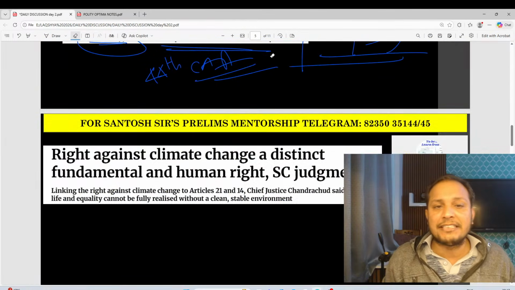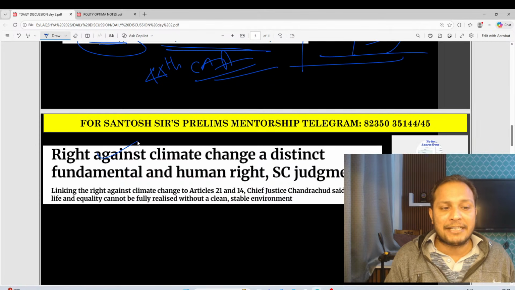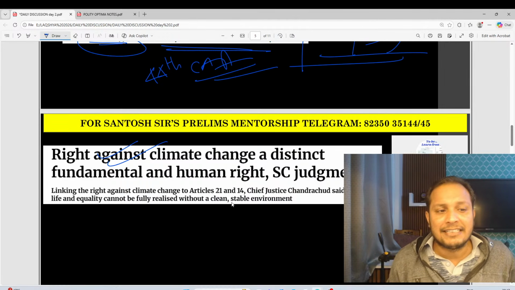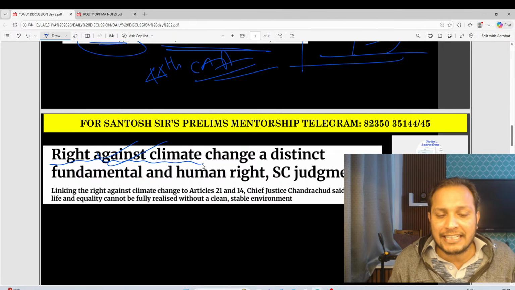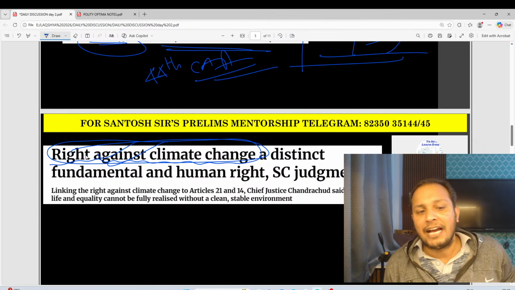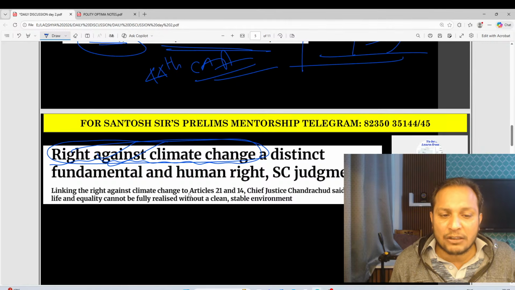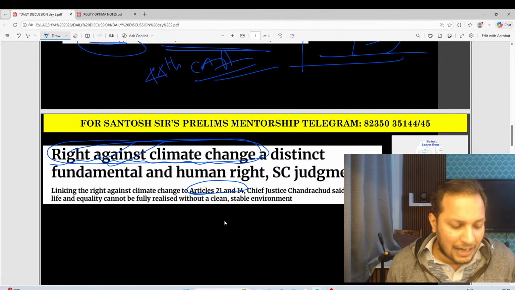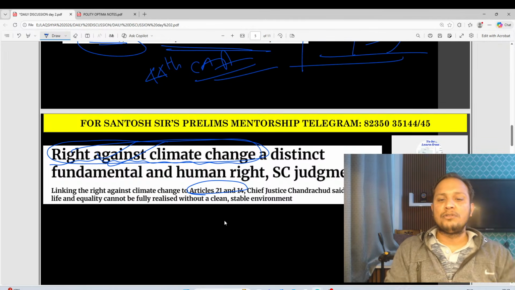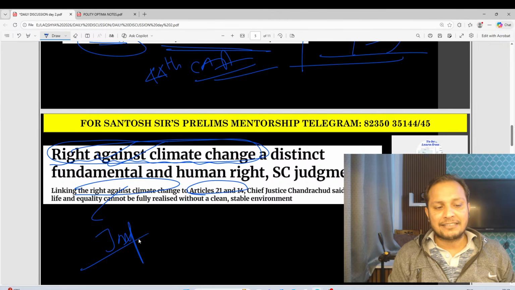Guys, one more thing which is important this year is right against climate change. Supreme Court in 2025 has said that we have a fundamental right against climate change. And which articles of the Constitution give you the right? Article 21 and Article 14. These two articles give you right against climate change.